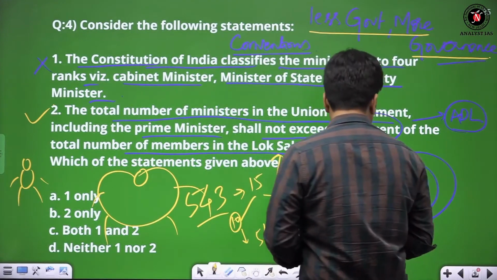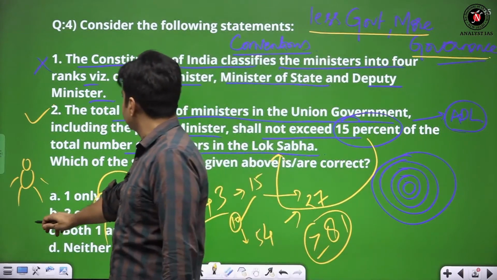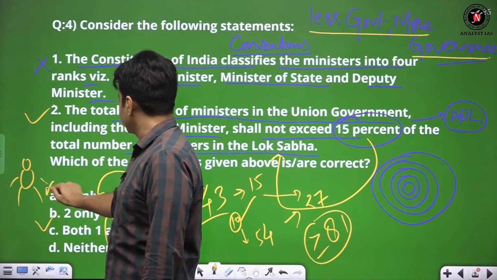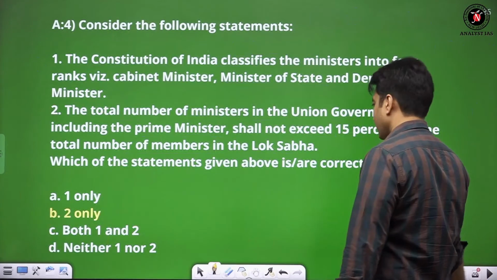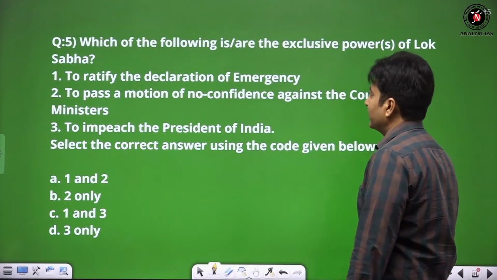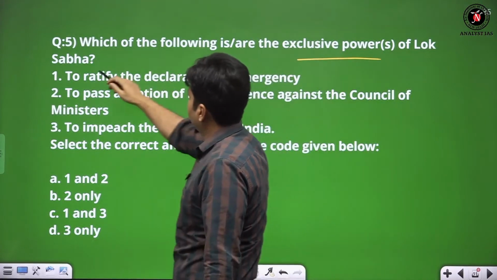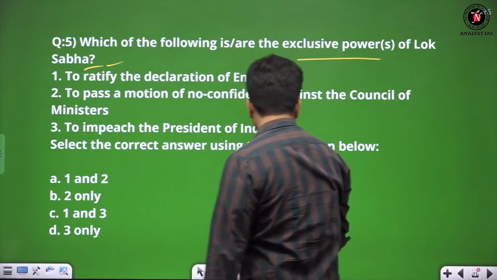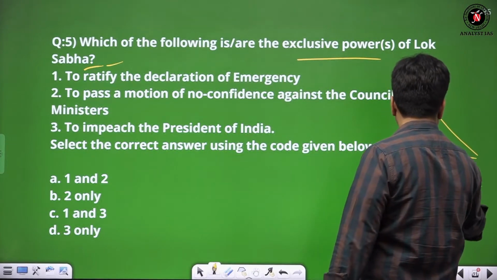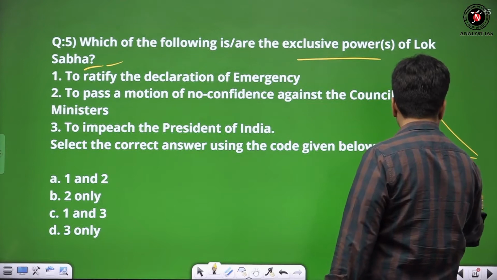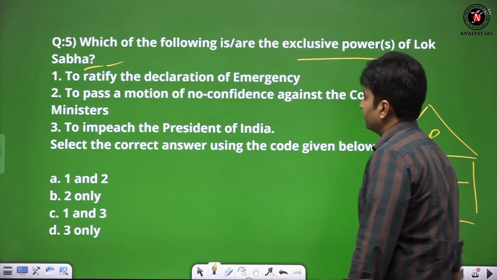Now coming to the next question. The answer will be only two, right? This is not there, this is not there, this is not there. Now the next question: which of the following are the exclusive powers of Lok Sabha? I always represent the Parliament like this: it is Lok Sabha, Rajya Sabha and the President.